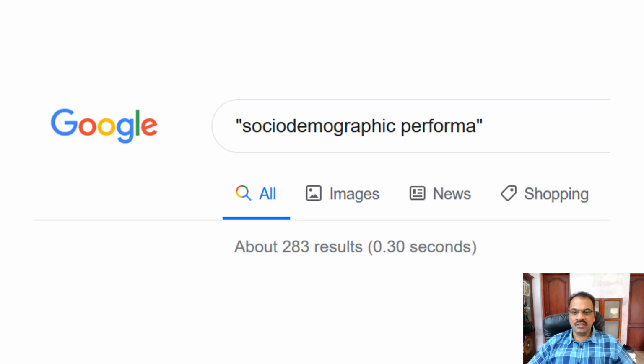Socio-demographic pro forma. This is the correct spelling actually, to refer to whatever data sheet on which you collect the patient's socio-demographic information. Many people write performa. Like when I did a Google search, you see 283 results are there for this performa thing, but even though many people have used it, that is wrong. It has to be pro forma.